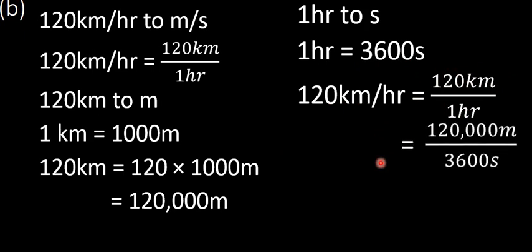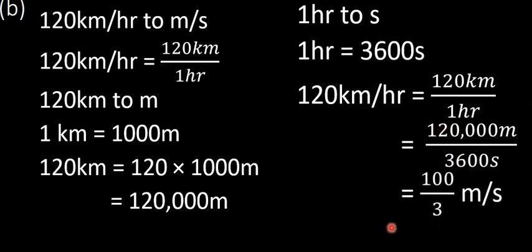When we substitute there, we shall have 120,000 meters divided by 3,600 seconds. The zeros will cancel. Then we shall have the two zeros here, this goes with that, and we remain with two zeros. 36 divided by 12 is 3. So we shall have 100 divided by 3 meters per second.